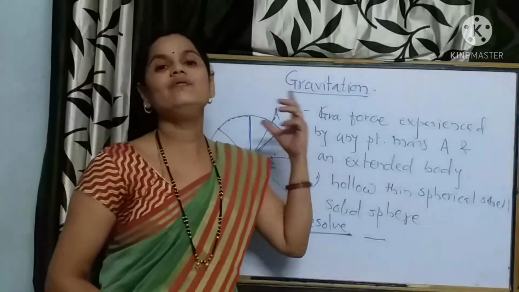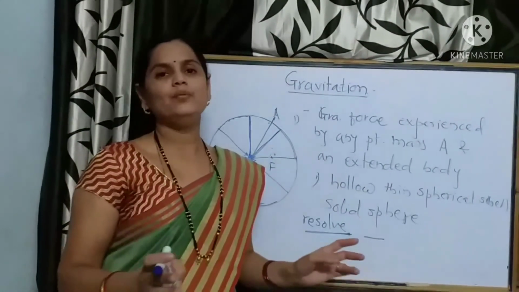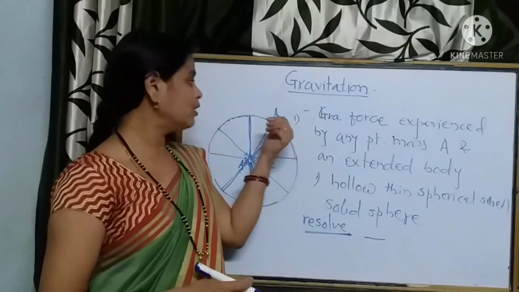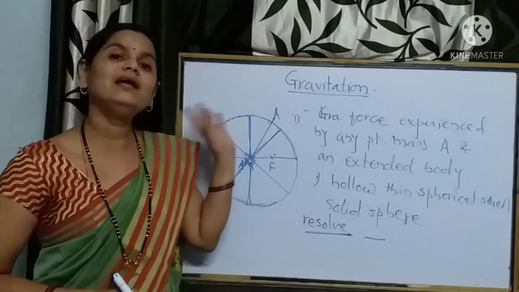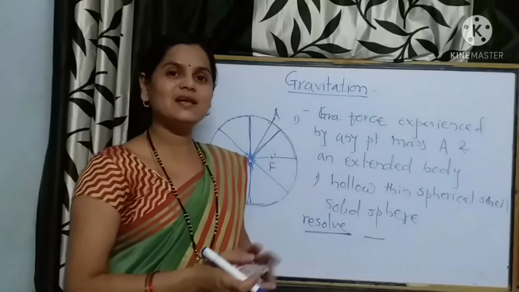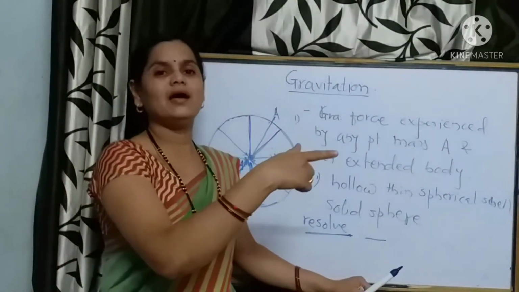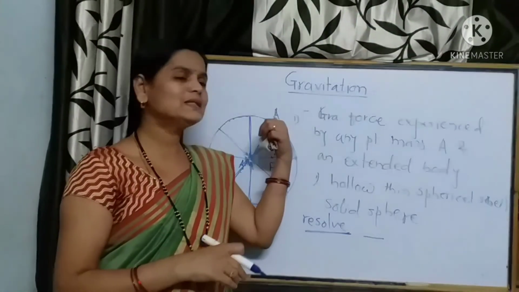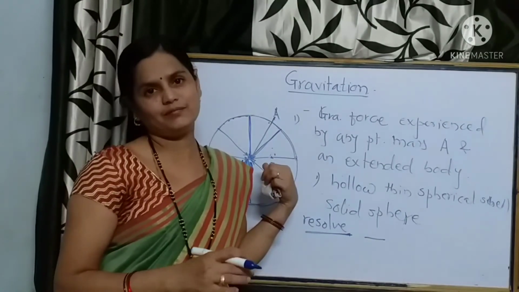By this we find that all components perpendicular to the line cancel each other, and the resultant force lies along the line between this point mass and the center of the circle.